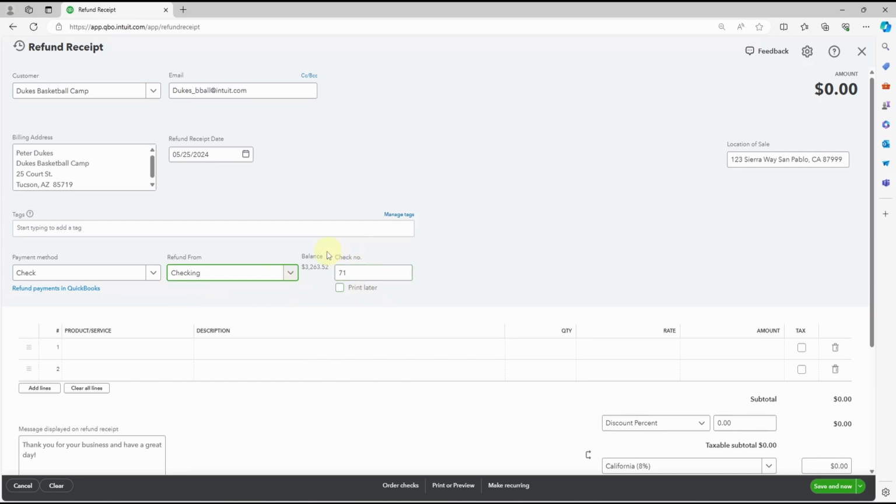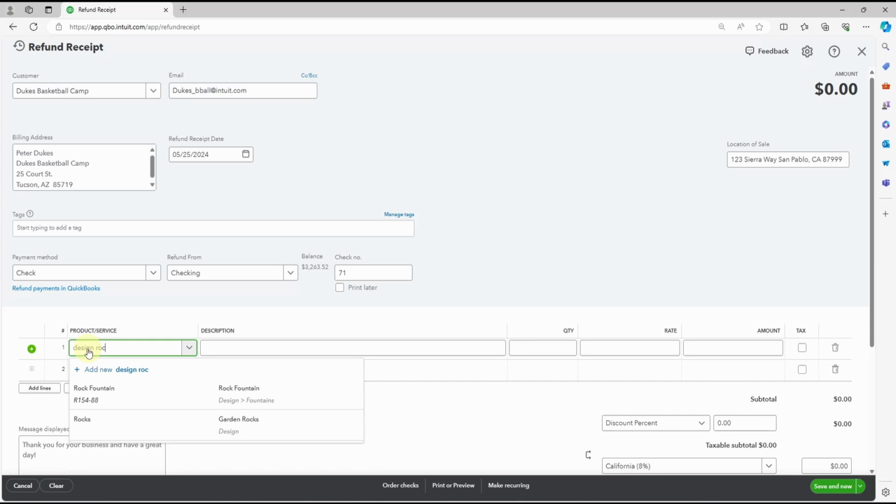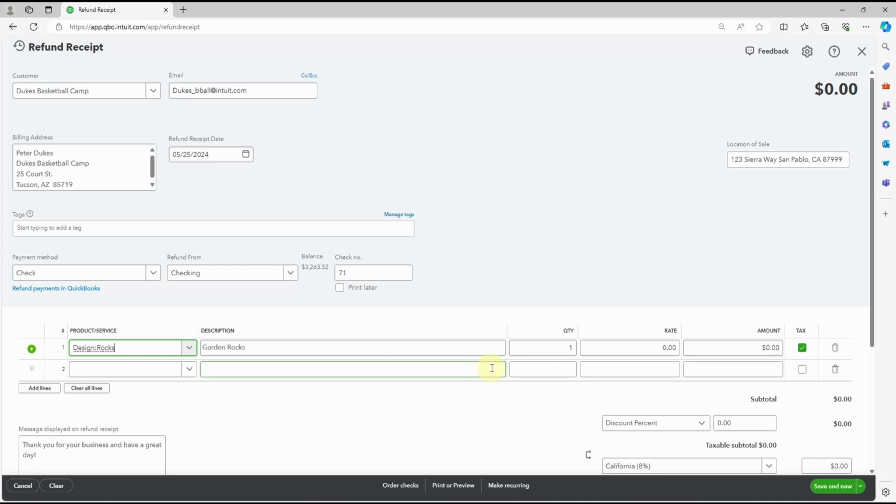It's going to give you the check number and the balance in that account so that you know there is money to be refunded, in case you might accidentally try to refund when you don't even have the money in there, so you want to be mindful of that. I'm going to go over to the products and select design rocks. I just have here rock fountain, but let's go for rocks. I think this is the one that they had selected, design rocks, and we're going to return 3 of those at the rate of 12.